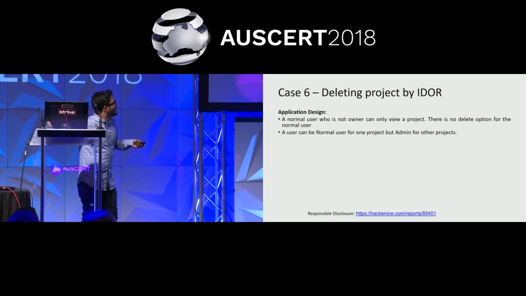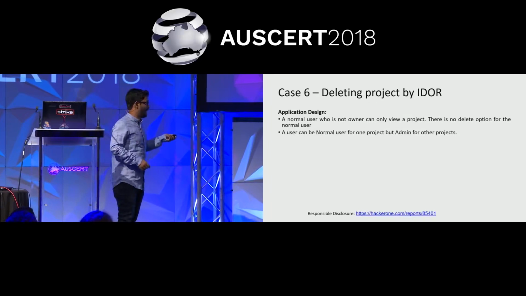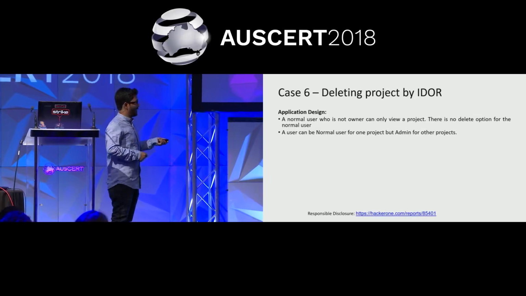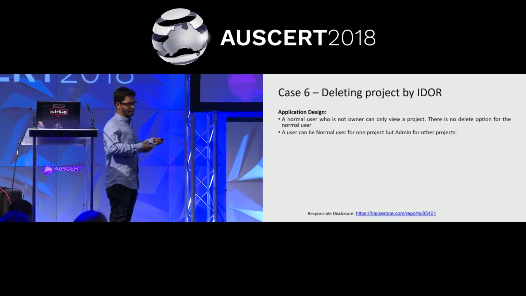Then this one, deleting a project ID by IDOR. This is on HackerOne. It is publicly disclosed. I'll share the videos as well and the link where you can go and see how I did that. In this scenario, the application was InVision. You might be knowing about the InVision app, right?